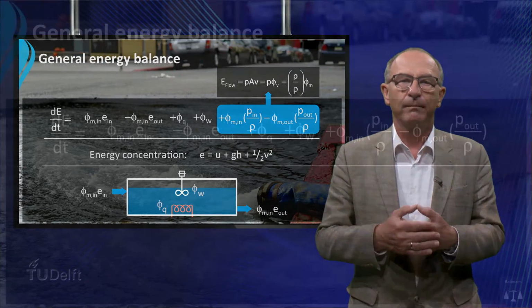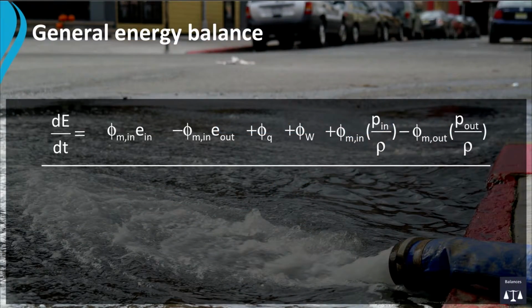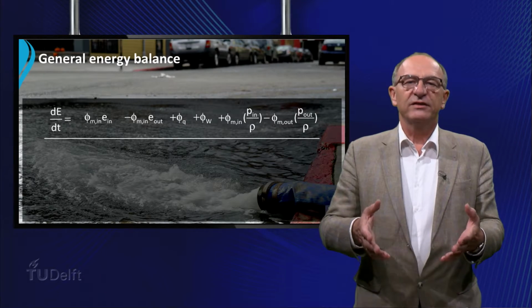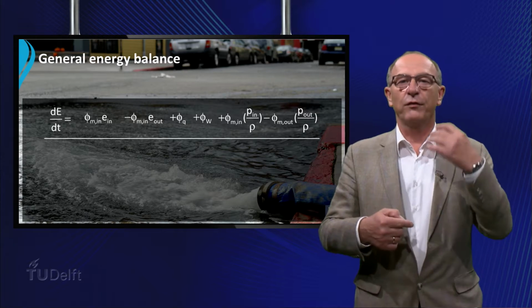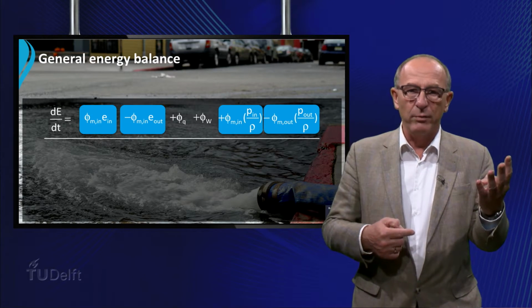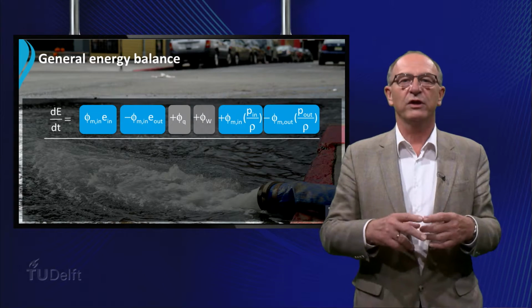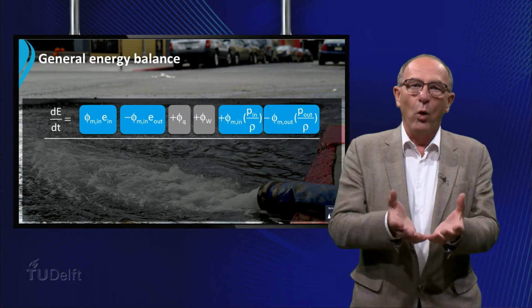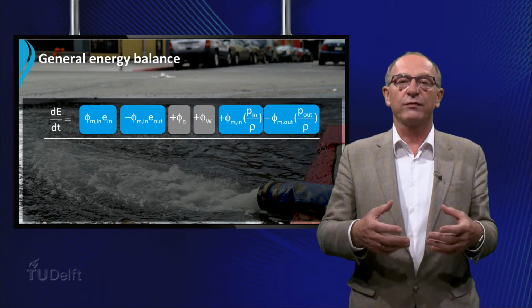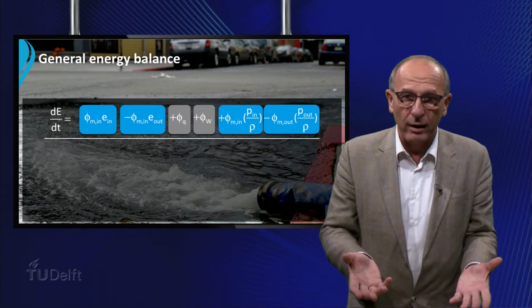If we now sum up all the terms of the energy balance for the considered volume, we obtain the following formula. We now see that the change of energy in a system with an inflow and an outflow of fluid consists of 4 terms which are dependent on the mass flow rate and 2 terms which are not dependent on the flow rate. If we combine all the terms which are dependent on the mass flow rate, we get the following formula.